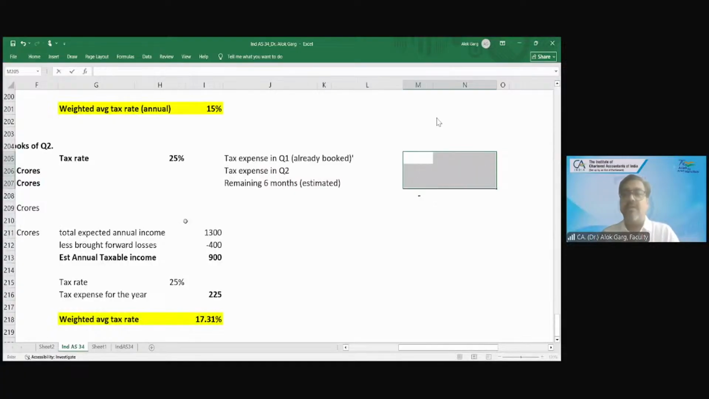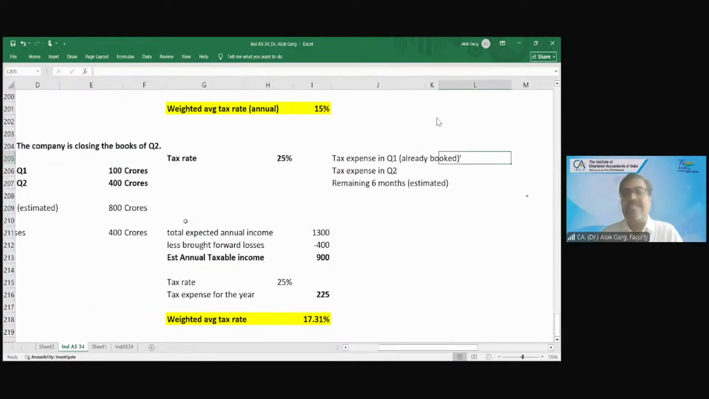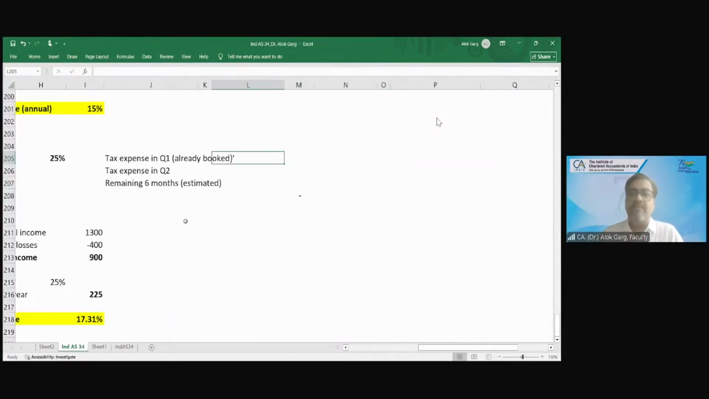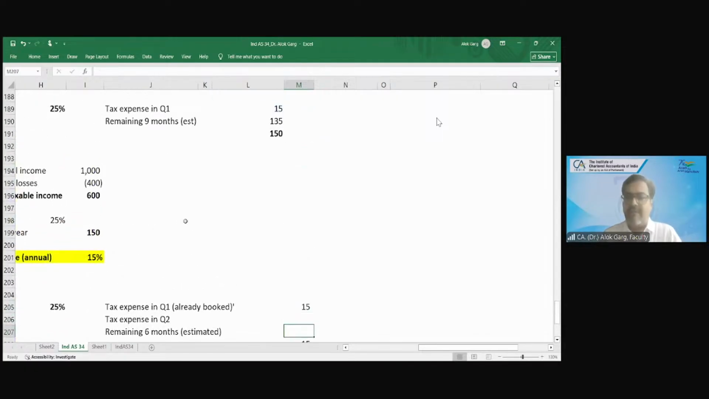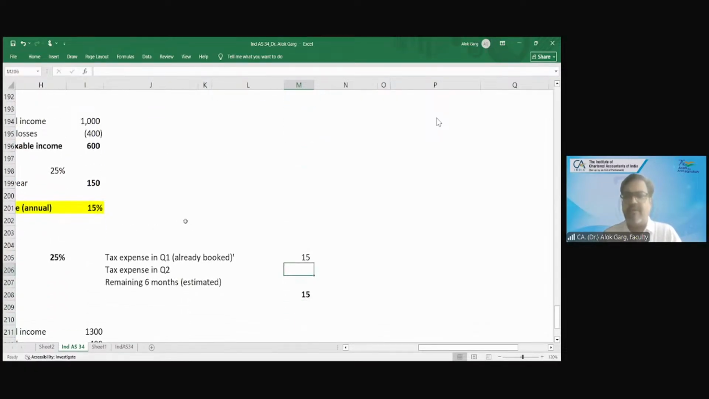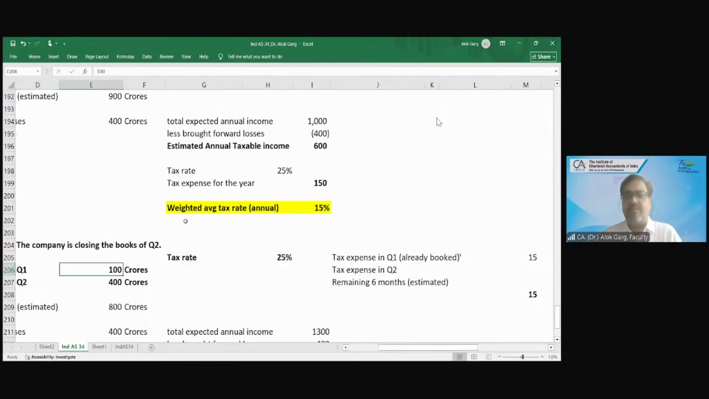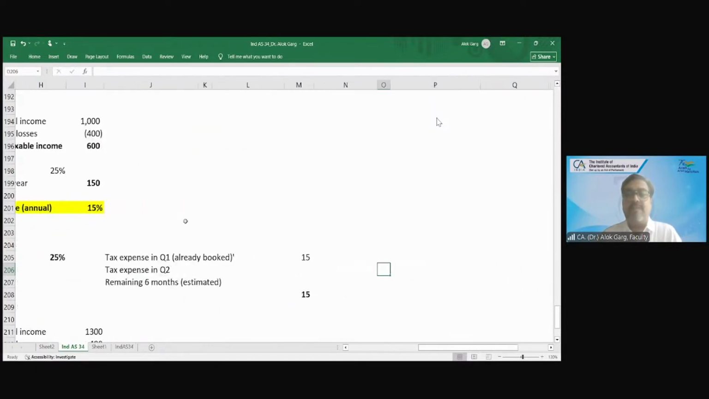Now, sir, how will we compute the tax expense now? Friends, how much tax expense have you already booked in Q1? It's 15 crores. Should I revise my Q1? Answer is no. It's a change in estimate. You have to apply it prospectively. What is your tax expense in Q2?